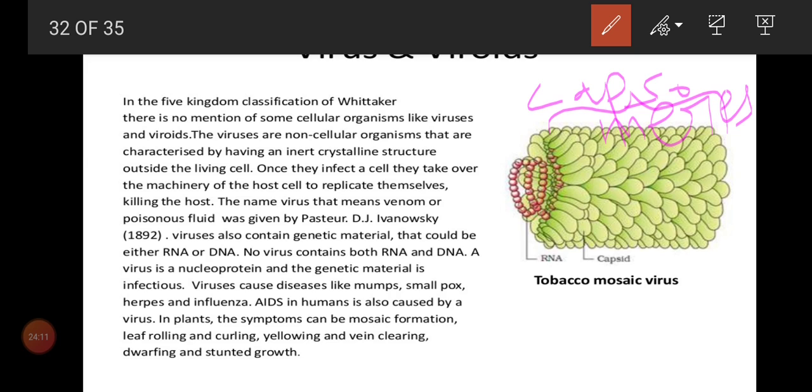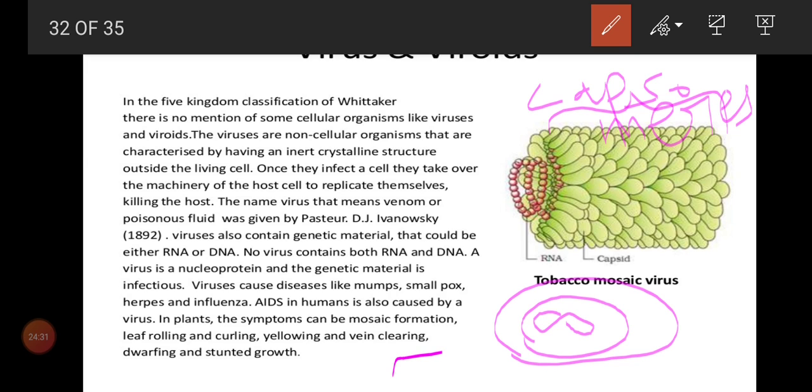And normally you want to remember, imagine this is an RNA or DNA, and it is covered by a capsid. What is the nature of the capsid? Protein. Sometimes even the capsid is covered by one more layer.